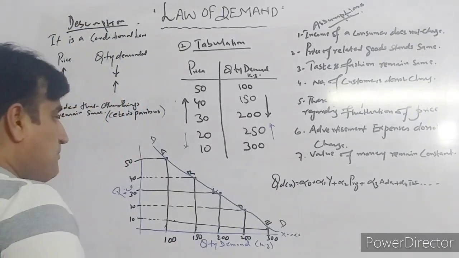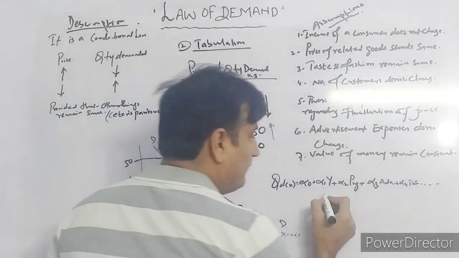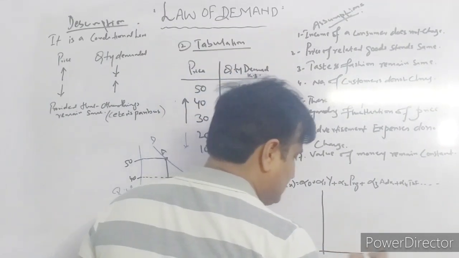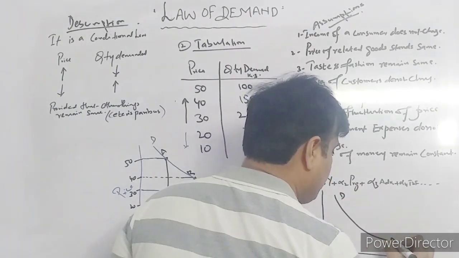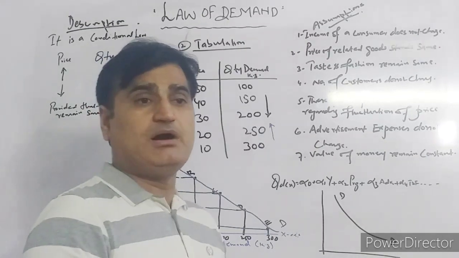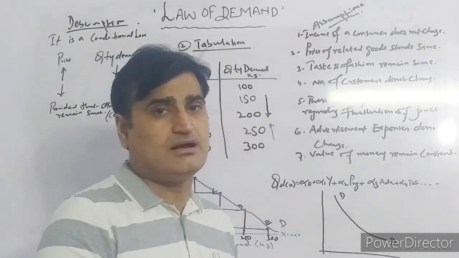Now it is important to understand why the demand curve is a downward falling curve. As we see here, the demand curve DD is a downward falling curve. So it is important to understand the reasons behind it.